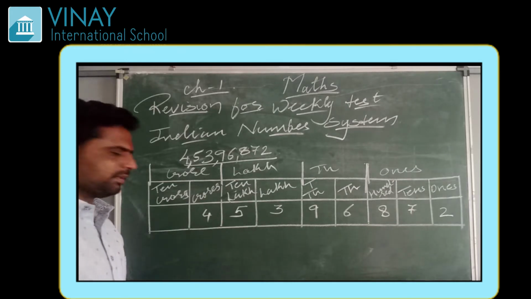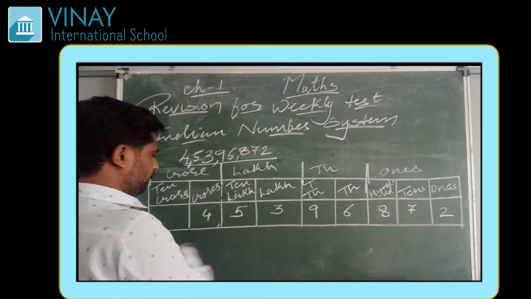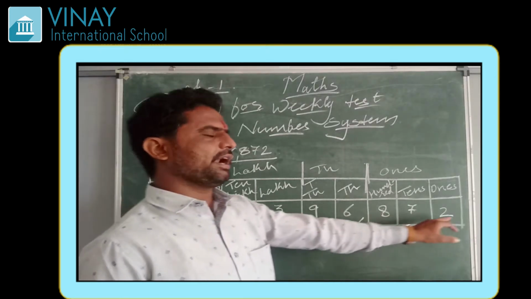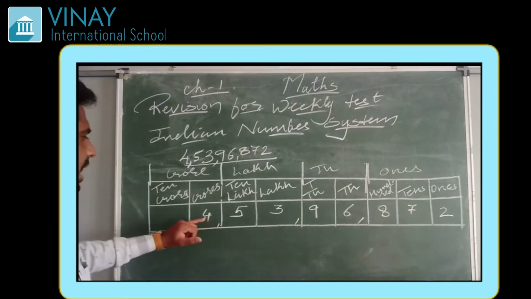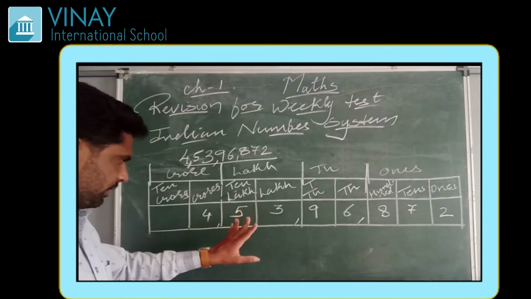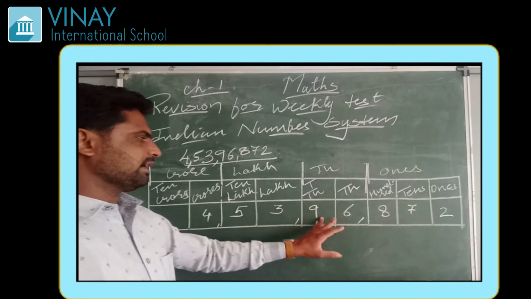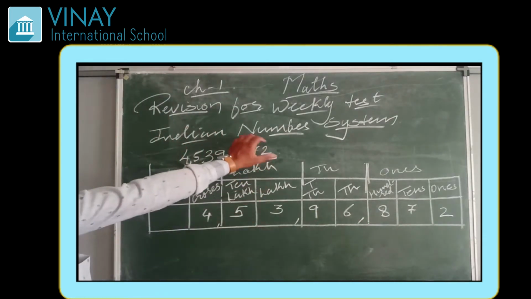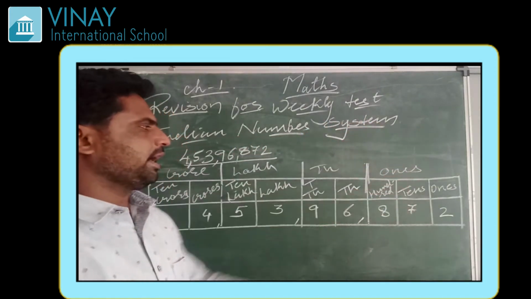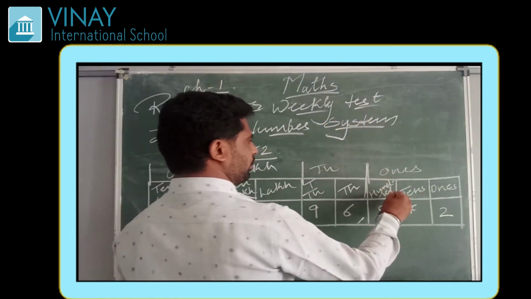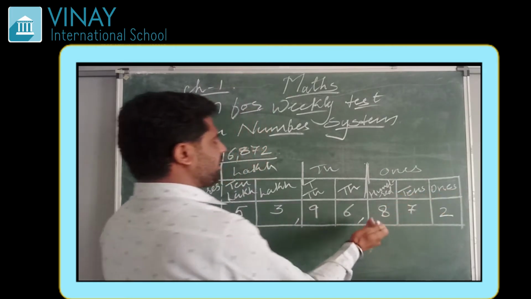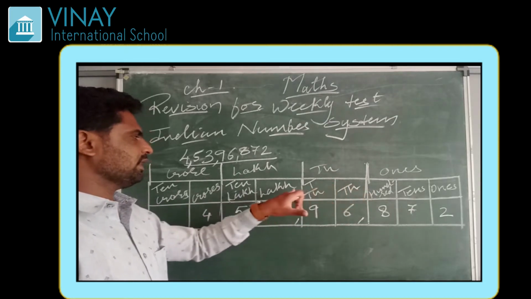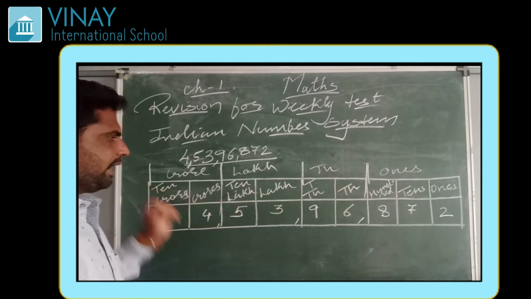Now how to read this number? This can be read as 4 crore 53 lakh 96,872. So this is our Indian number system. Here the first group is of 3, that is 1, 10s and 100. After that every group has 2 blocks, that is 1000, 10,000, lakh, 10 lakh, crore, 10 crore, etc.